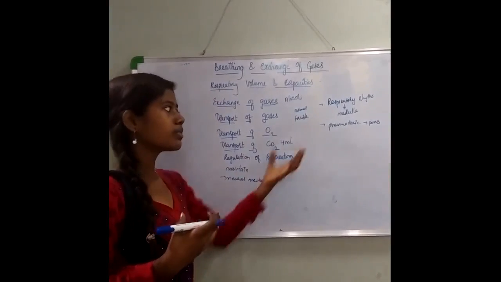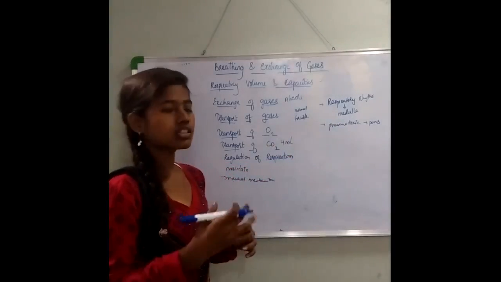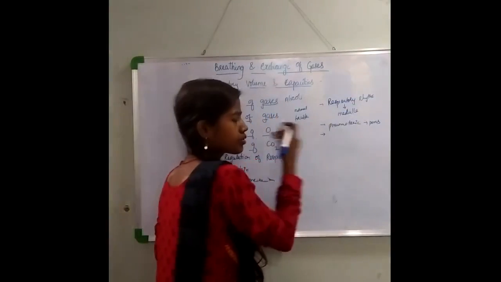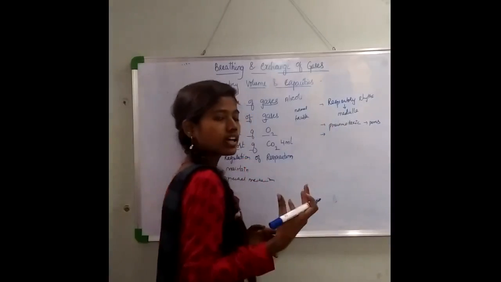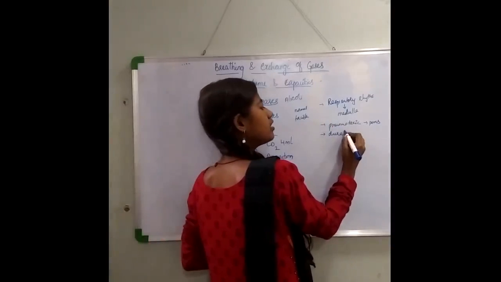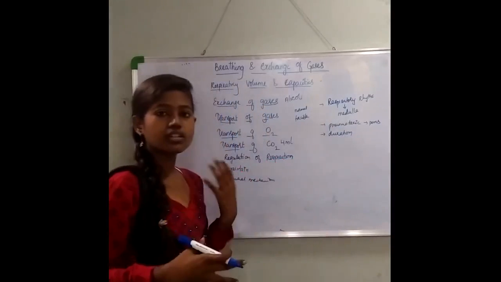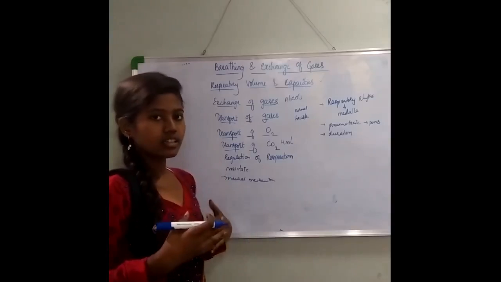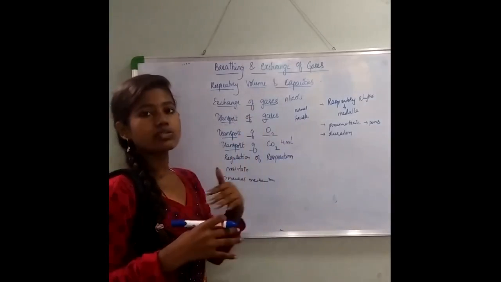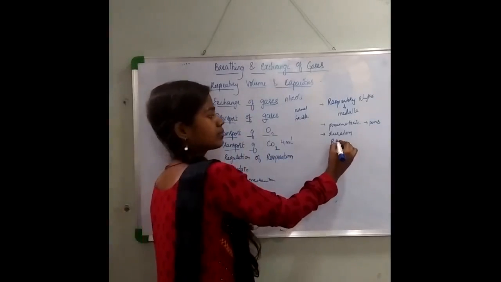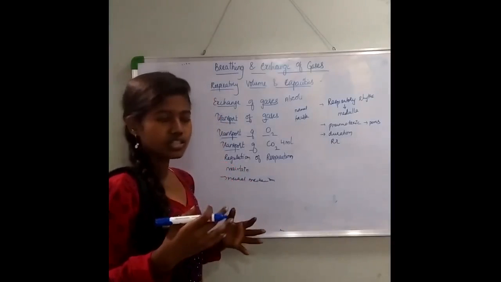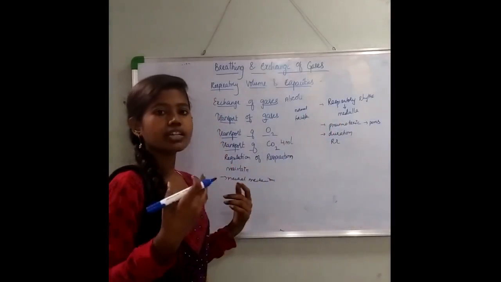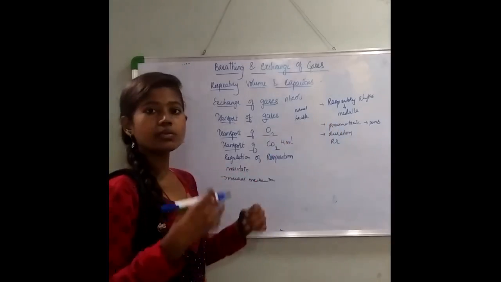The pneumotaxic center reduces the duration or the rate of inspiration, that means the amount of air that you breathe in, and causes alteration in the respiratory rate. So that will lead to fluctuations in your respiratory rate. Whenever your body requires such changes, this is the center responsible.